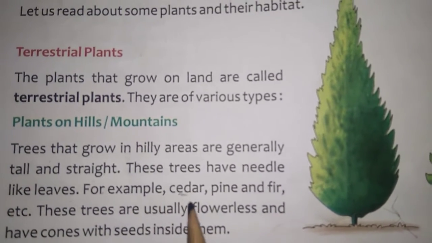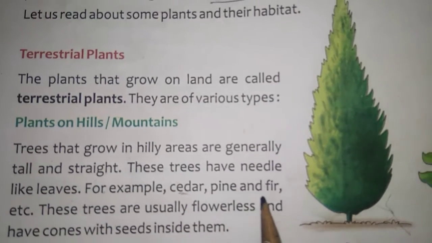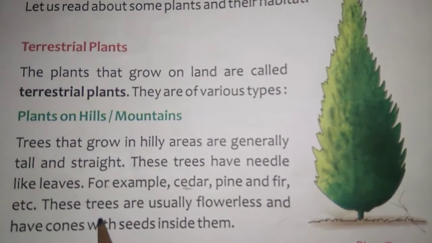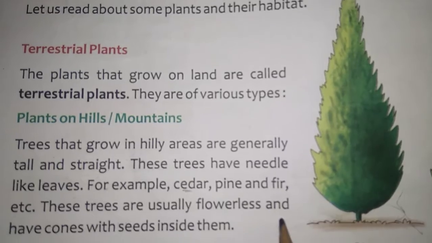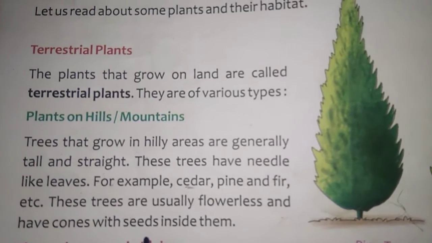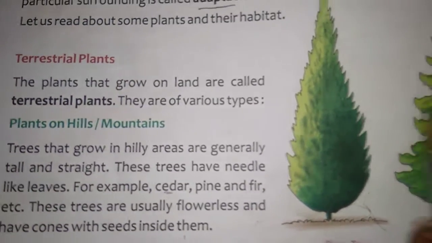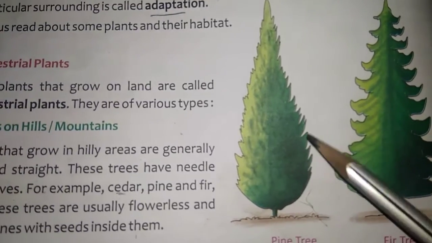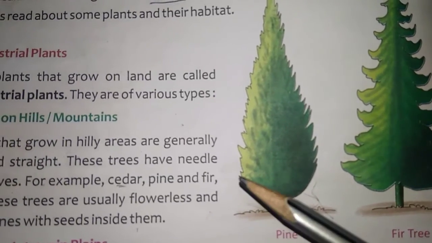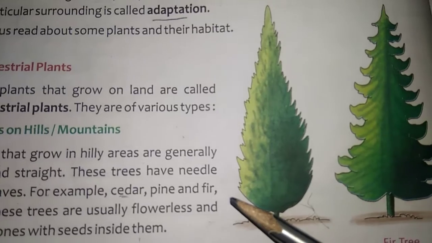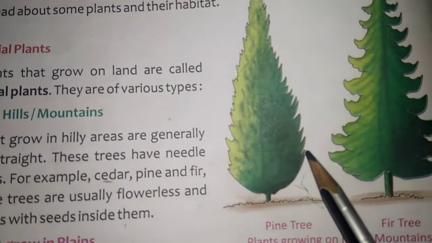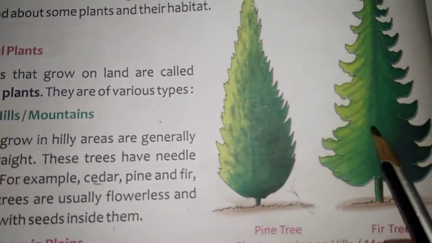For example, cedar, pine and fir. These trees are usually flowerless and have cones with seeds inside them. You can see that these trees are tall, they don't have flowers, and their leaves are needle-shaped. This is a Christmas tree.